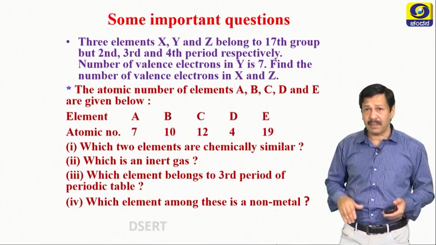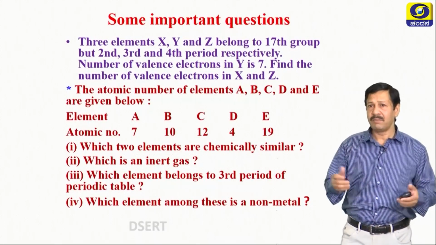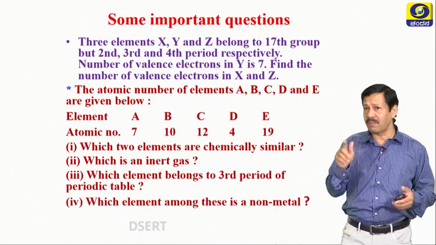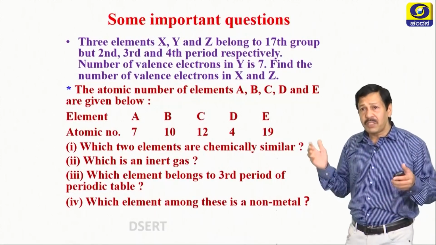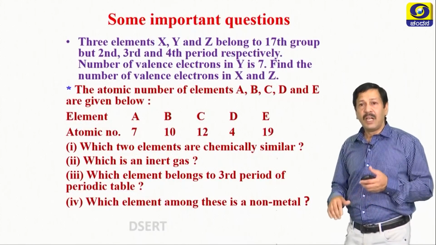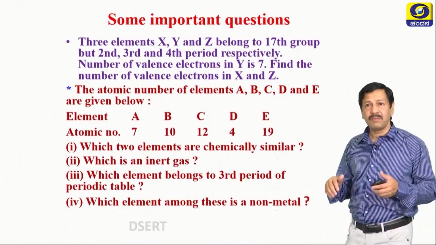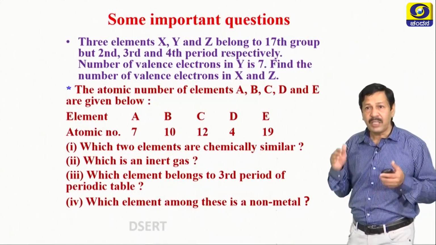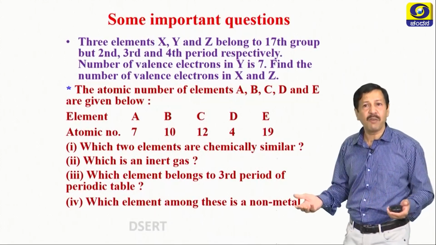Now next one, atomic numbers of elements A, B, C, D, E are given. So elements A, B, C, D, E have atomic numbers 7, 10, 12, 4 and 19. Which two elements are chemically similar? Which is an inert gas? Which element belongs to the 3rd period of the periodic table? Which element among these is a non-metal? How to answer this one?